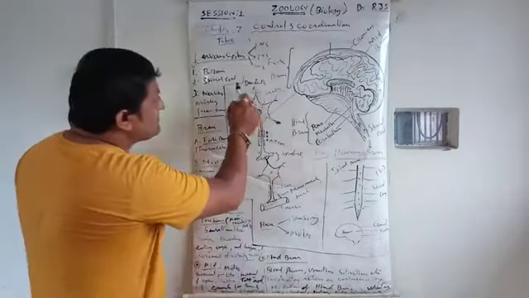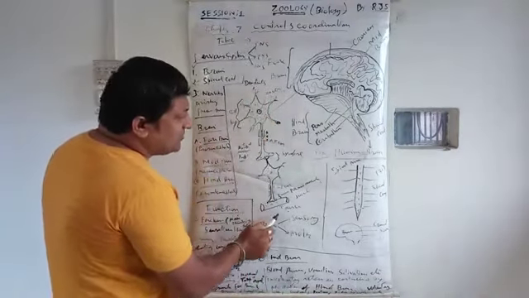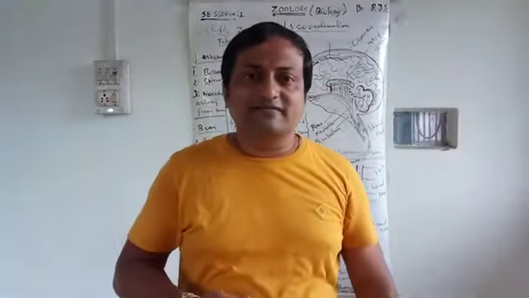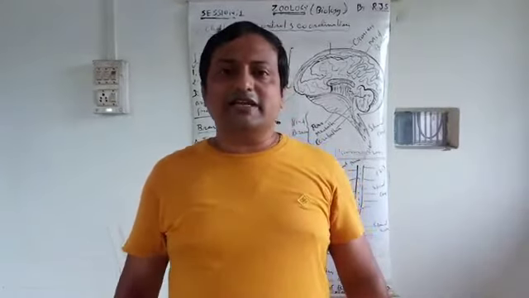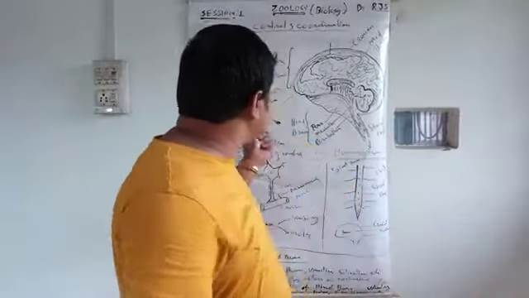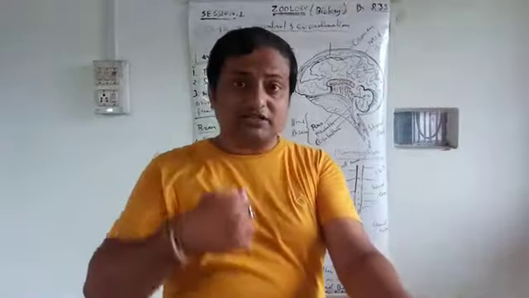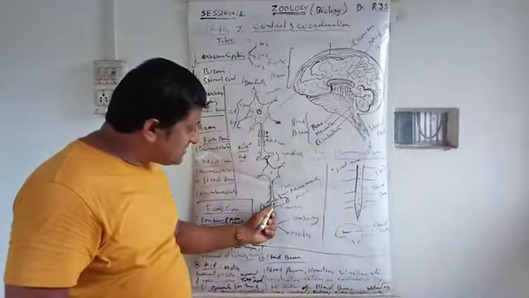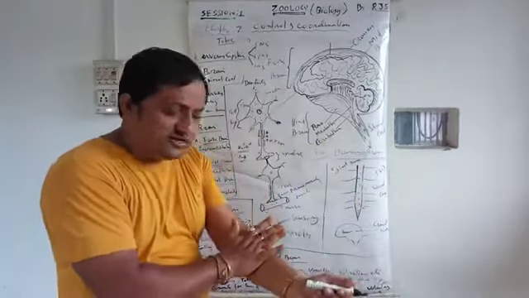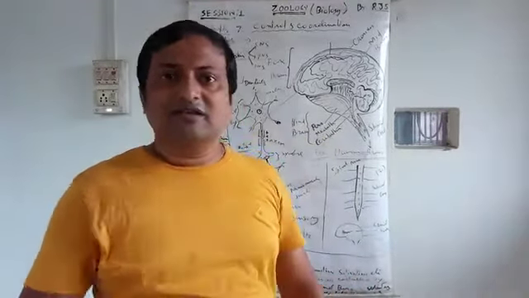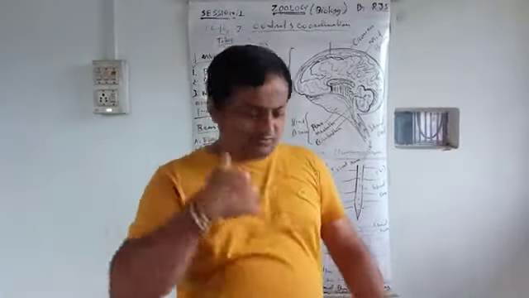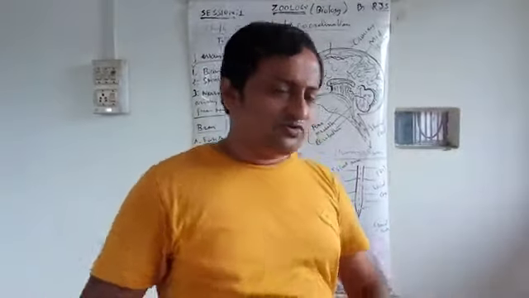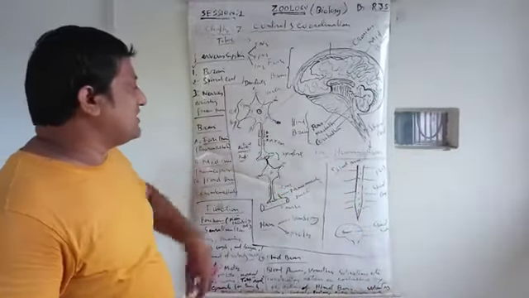Then what will happen? From the sense organ, the skin, it is carried to the brain. The brain will decide: a mosquito is biting, you are feeling pain, so you should kill it immediately. So the brain, through another nerve fiber attached to the muscle, the motor nerve, gives information that the muscle should contract. That information makes the muscle contract your hand to kill the mosquito. For example, sensory nerves and motor nerves attach to the muscles, and mixed nerves have both functions, sensory and motor. These are the functions of the nerve fibers.